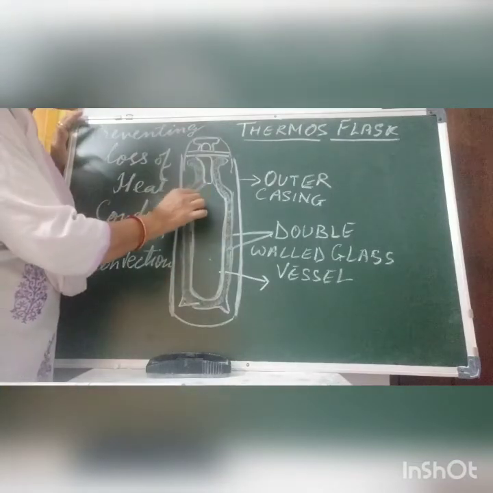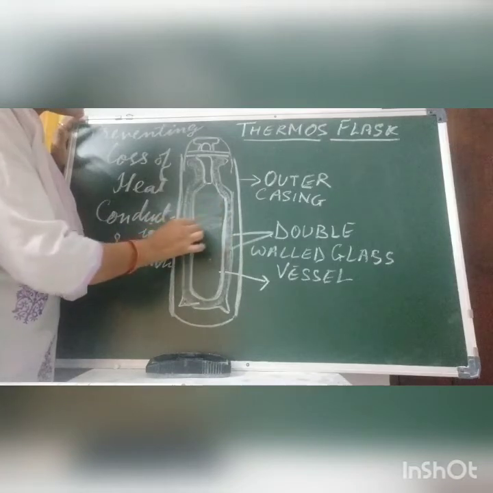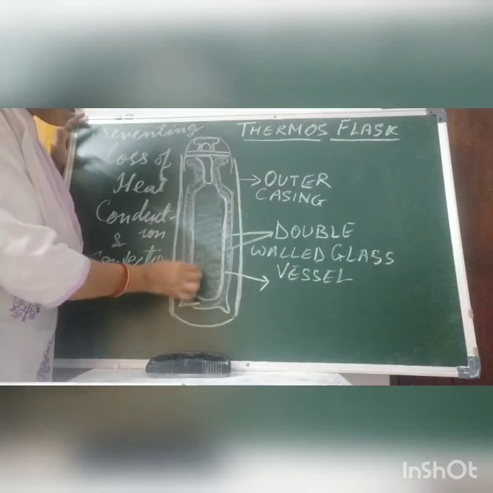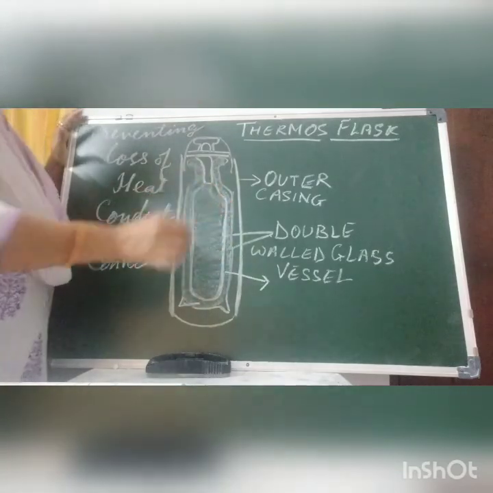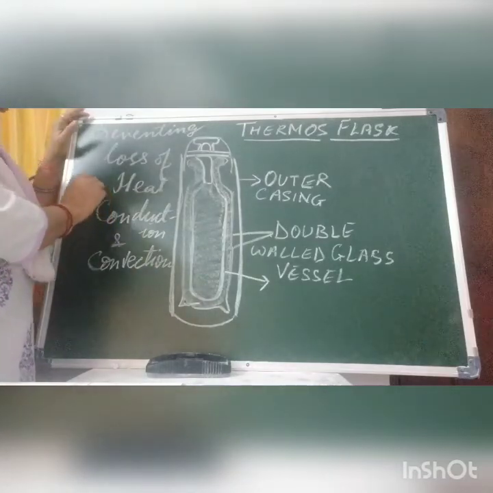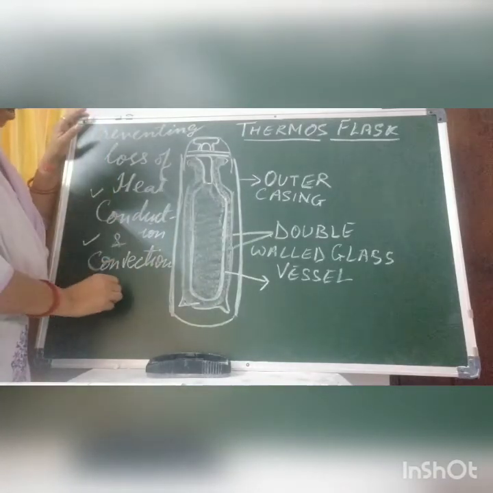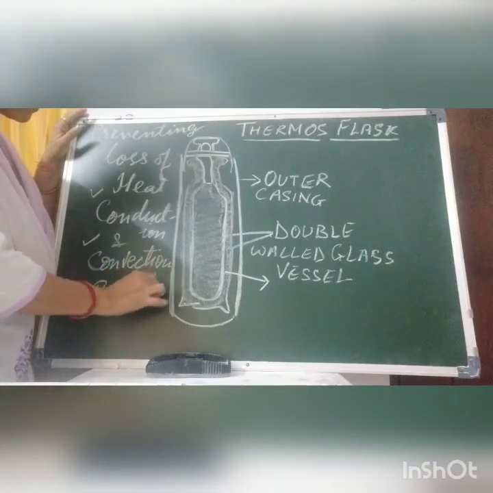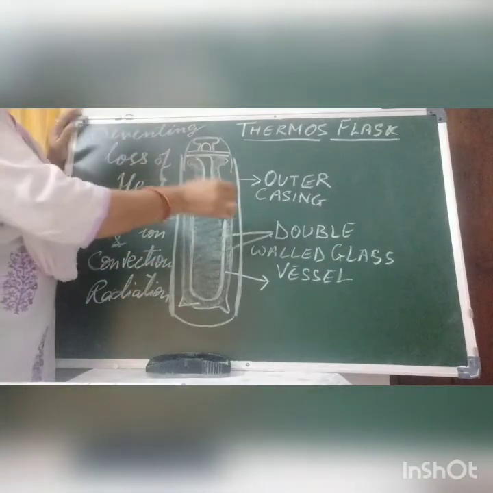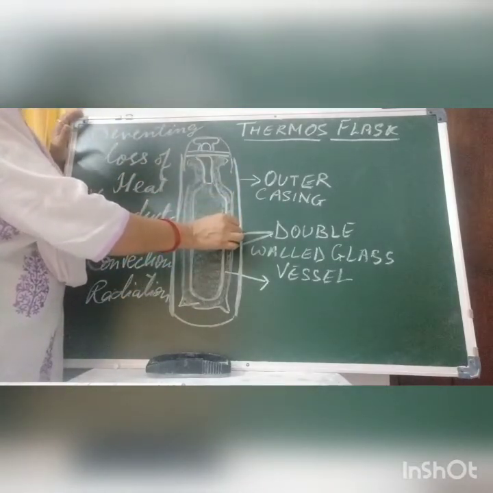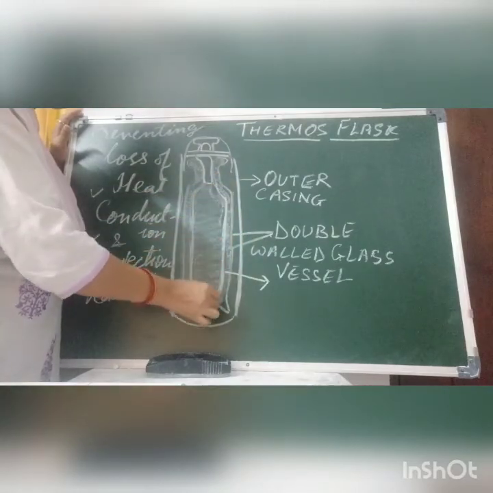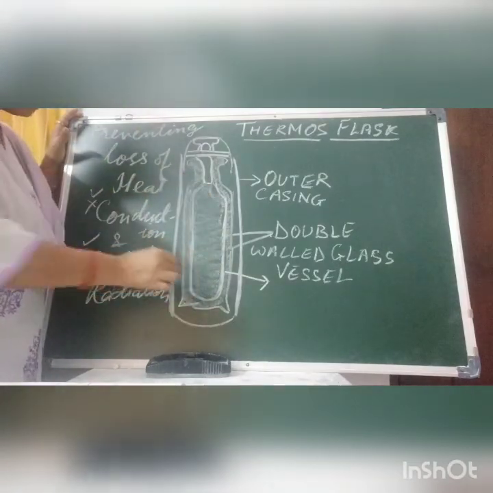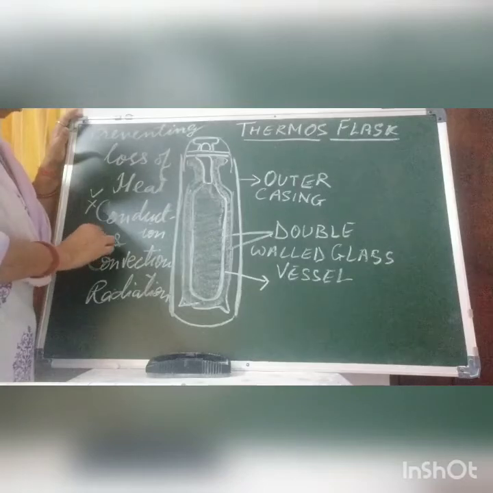Now the tea or hot milk is filled in this. It will remain hot for many hours. Why? Because we have prevented conduction, convection, and third, radiation. Again I am repeating. Conduction is prevented by making the outer casing with plastic, and also by creating vacuum here. In vacuum, conduction will not take place and convection will not take place.